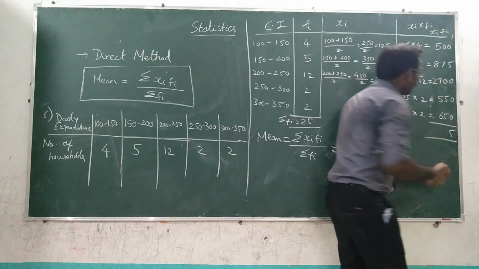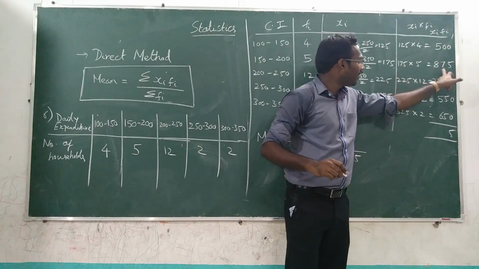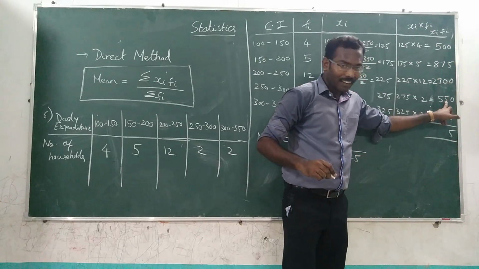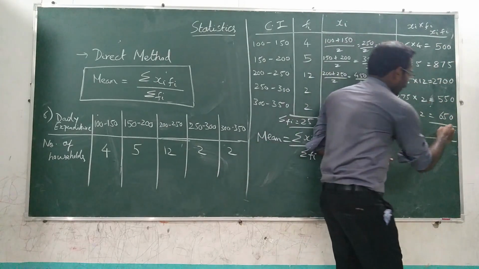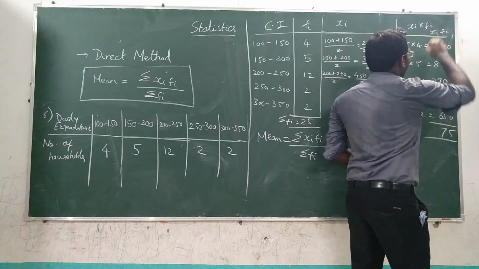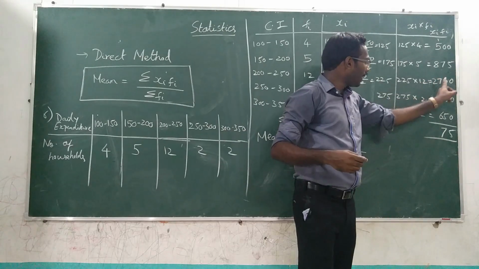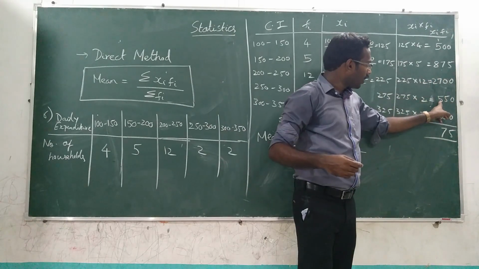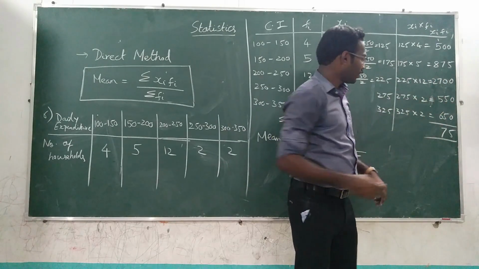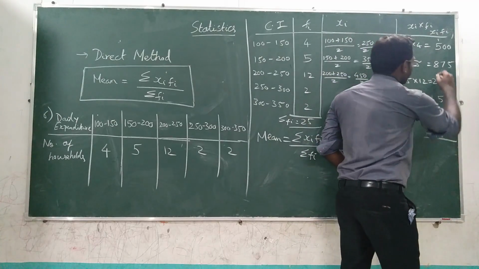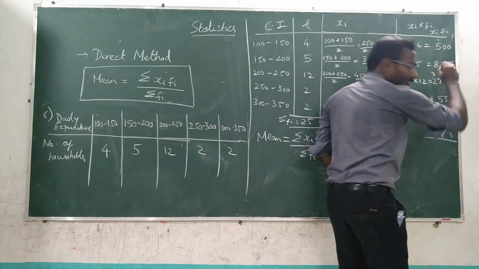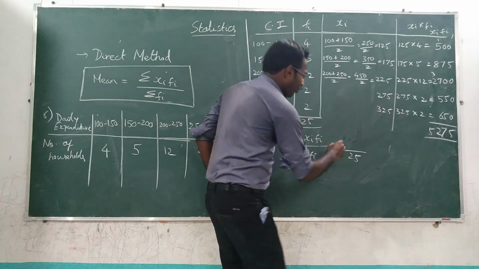Not that much difficult. Okay. Then 7, 12, 17, 1 is remaining. 6, 14, 21, 26, 32.